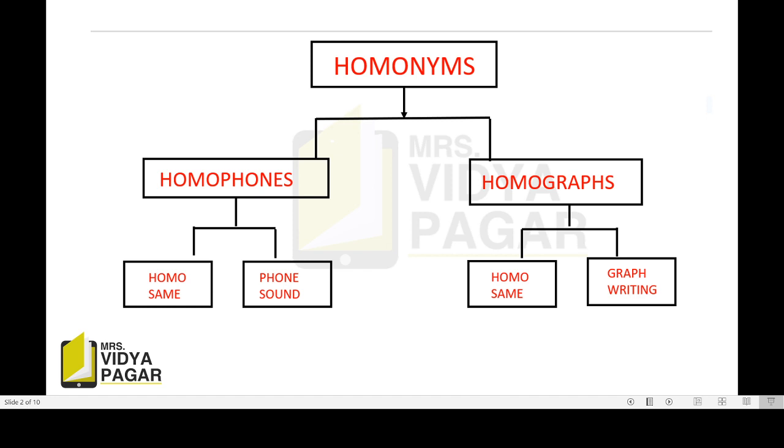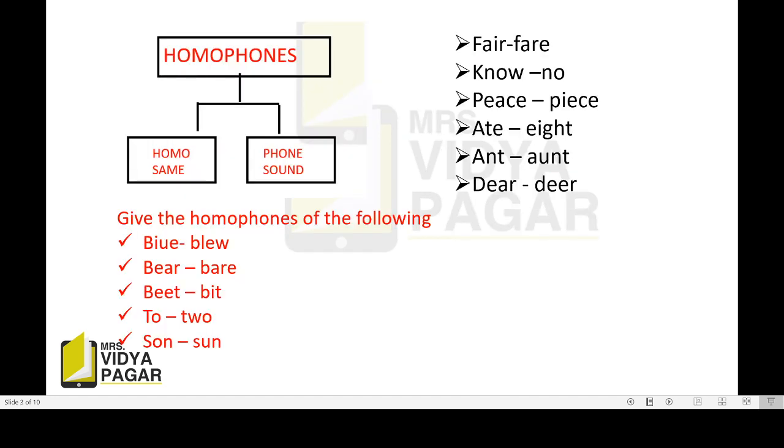Homonyms. Homonyms are divided into two main parts. One is homophones and the other is homographs. Now let's see what is meant by homophones. Homo means the same and phone means the sound. So, homophones means words having the same sound. Their pronunciation is the same but they have totally different spelling and meaning. Look here. These words are known as homophones.